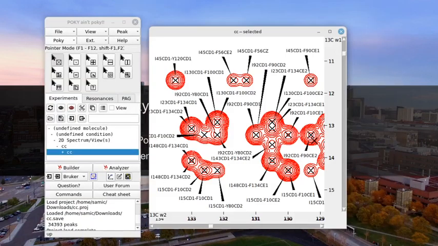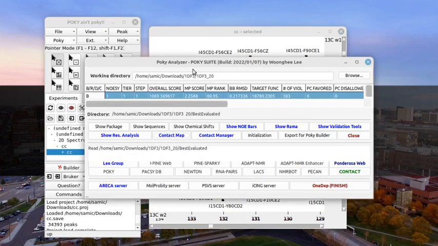Then open POKY and open the POKY Analyzer. You can use the two-letter code capital letter P, lowercase a. Then set the working directory to the extracted files. Then click on Show Validation Tools.